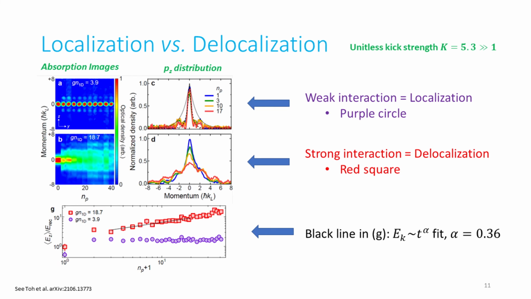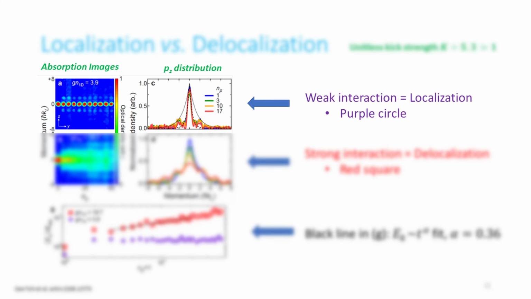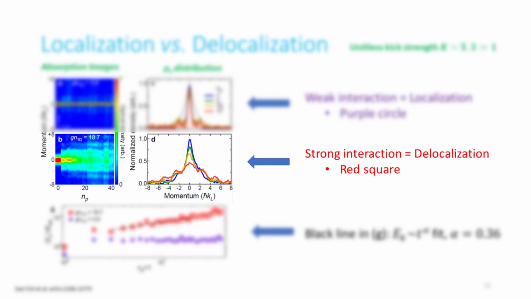Here is our data showing the comparison between localization and delocalization. With weak interactions on the top row, we are seeing the localization in the momentum distribution. On the top left is a series of absorption images where the vertical axis is the momentum distribution and the horizontal axis is the number of pulses, or equivalently, the time. We can see that for weak interactions, the axial momentum distribution remains the same in the long time limit. However, with strong interactions in the middle row, we are seeing the delocalization in the momentum distribution after a while.